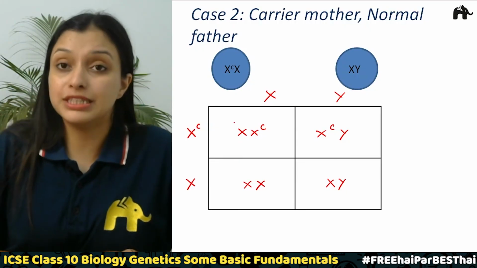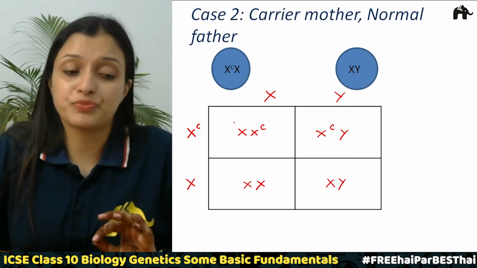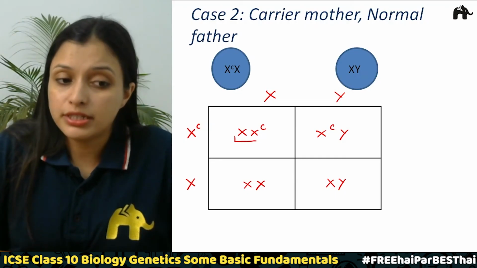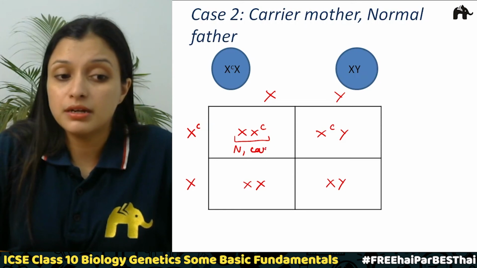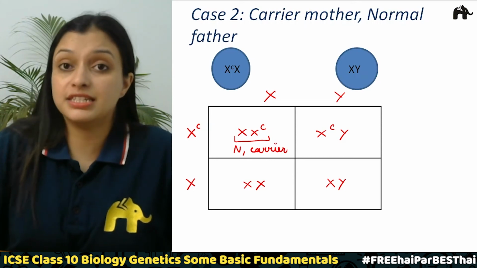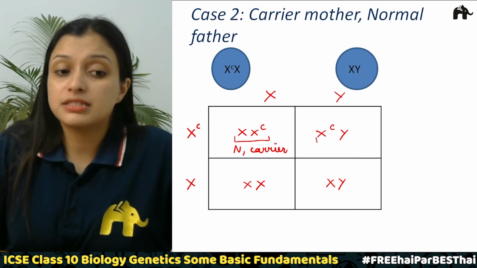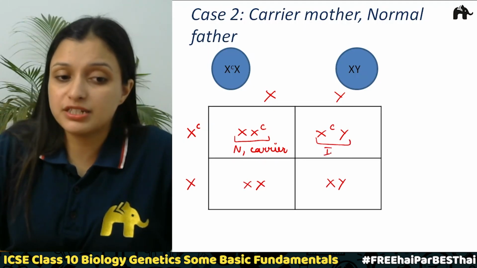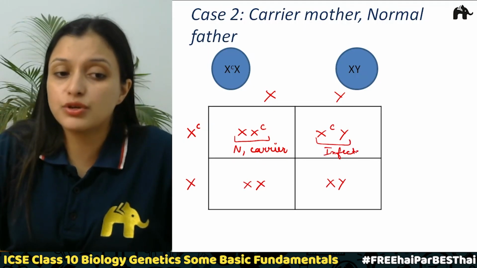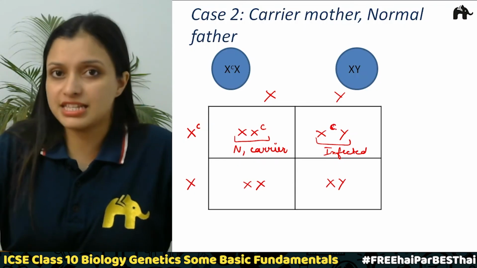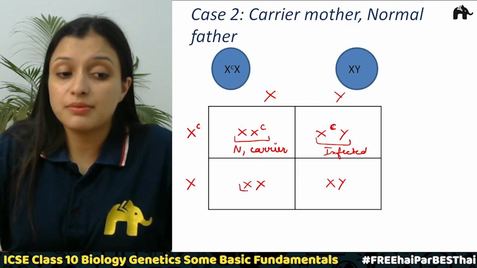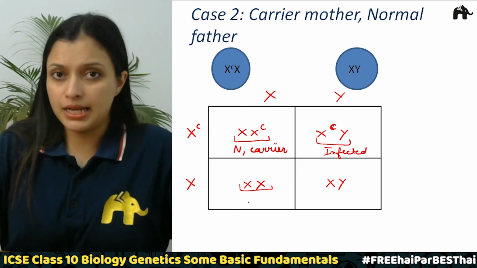So out of these four offspring, one daughter is going to be normal, but she will be the carrier of the disease. The next one is the son who is infected with the disease, right? So he is going to be colorblind because his X chromosome has this recessive gene. Then next comes XX. So this is the female.